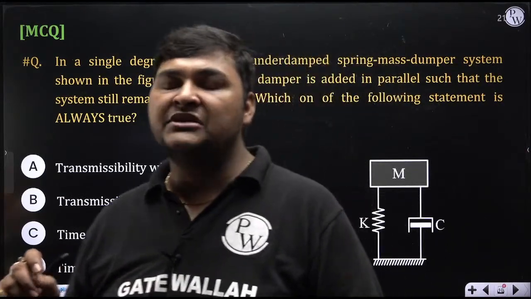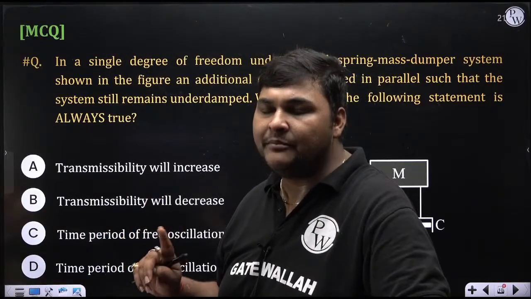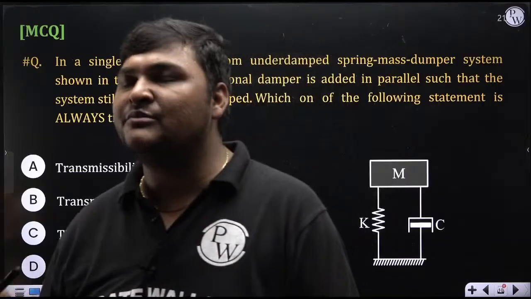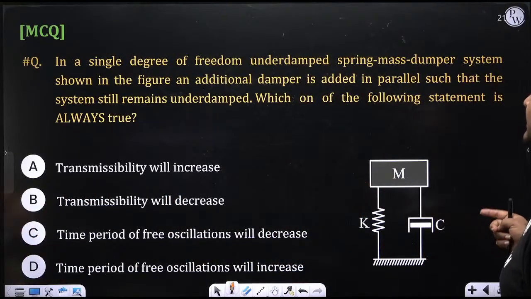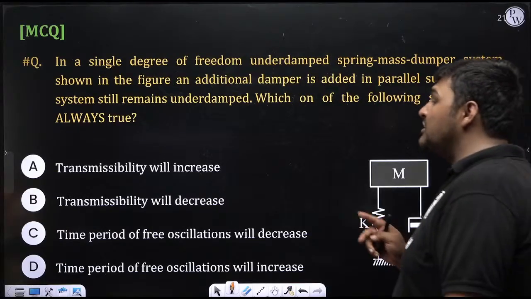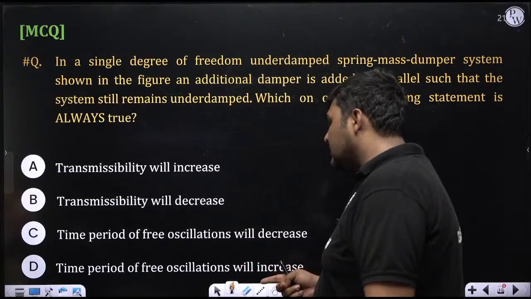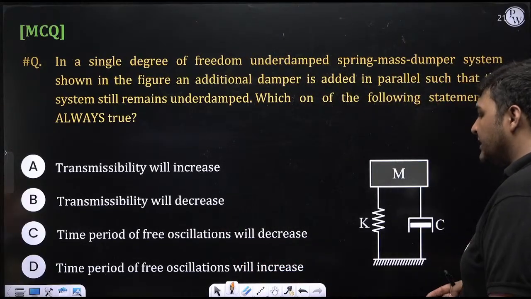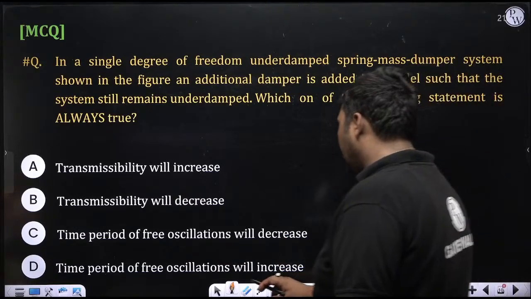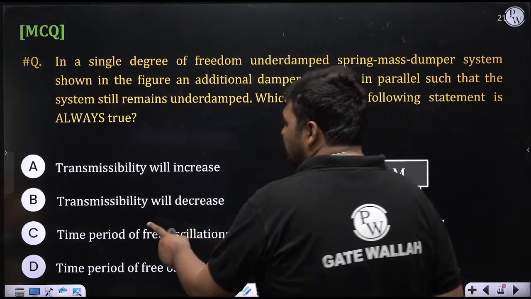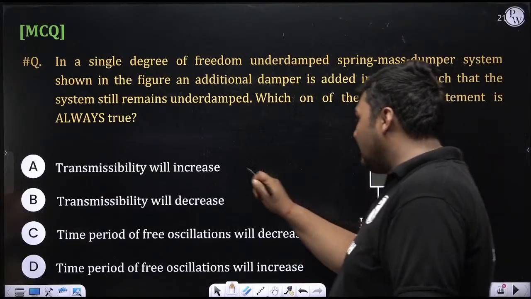What is an underdamped system? You will study it in damped vibration. When zeta is less than 1, that is underdamped. If it is equal to 1, critically damped. If it is more than 1, overdamped. So right now it is underdamped. Then which of the following statements is always true? Always true means it is always true. A is saying transmissibility will increase, B is saying it will decrease. C is saying the time period of free oscillation will decrease, D is saying the time period of free oscillation will increase. Options C and D are regarding damped vibration, which I have not discussed, but I will write the formula. Mainly I was going to discuss A and B.